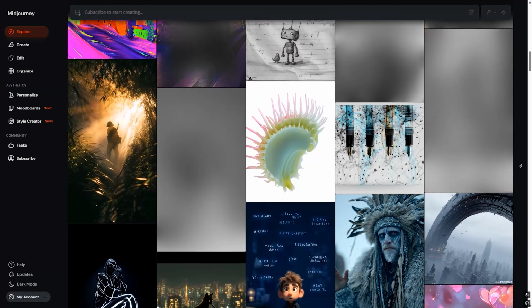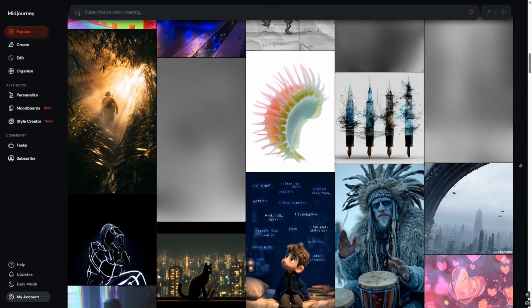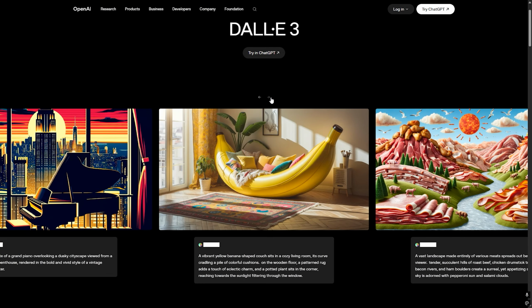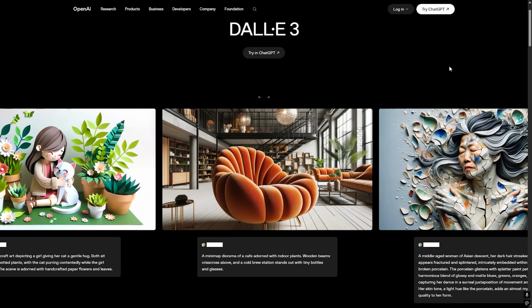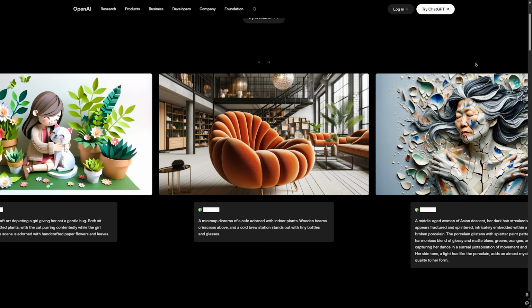Conclusion. Midjourney is the best choice for artistic high-impact visuals. DALL-E is best for fast, accurate, and practical image generation. There is no absolute winner, just the right tool for the right job.